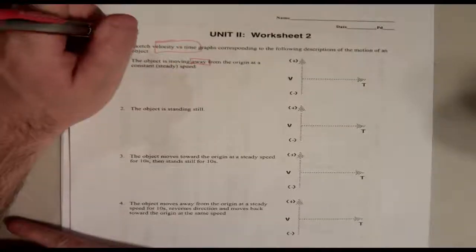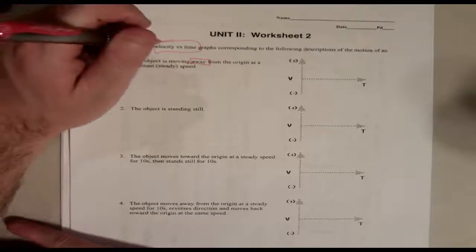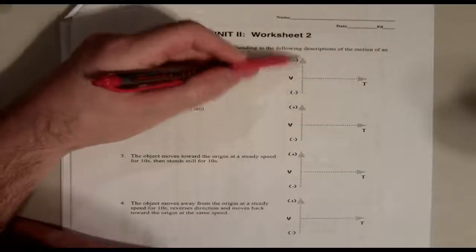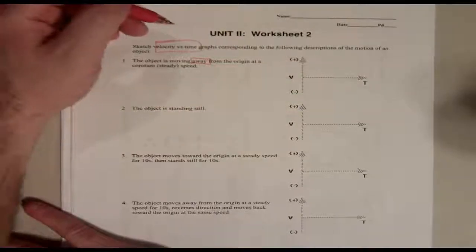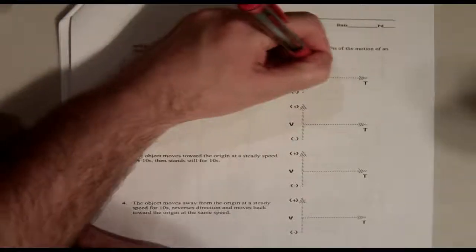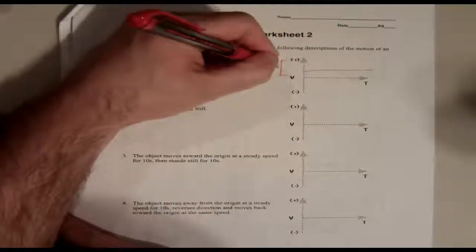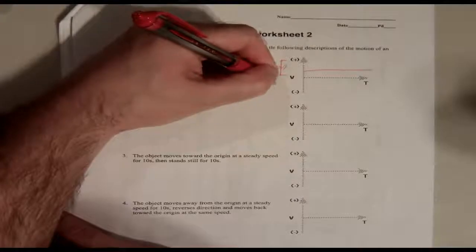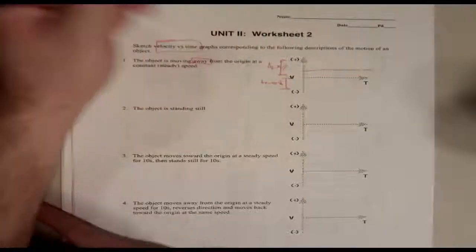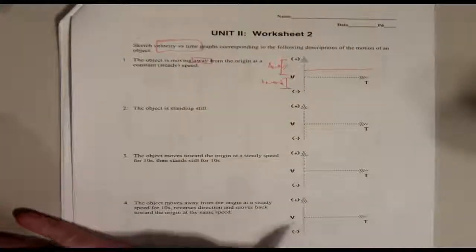Velocity versus time, so if it's steady, it's going to be a flat line. If it's on the positive side, it's away. Negative side is toward. So if it's moving away at a steady speed, it's going to look like this. Positive means away. Toward. Steady speed means it's a flat line. I know that's not exactly straight, but it's the best I can do.